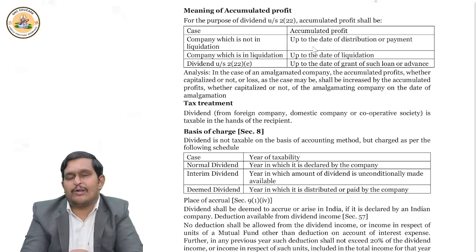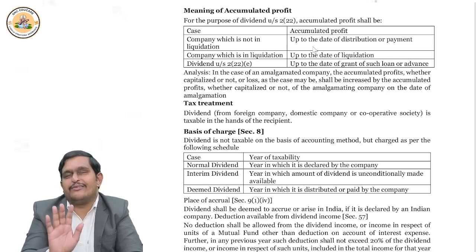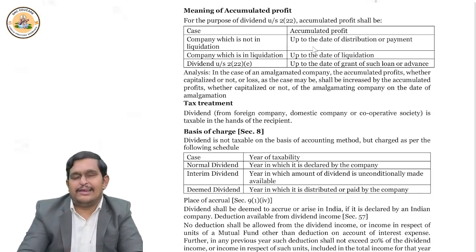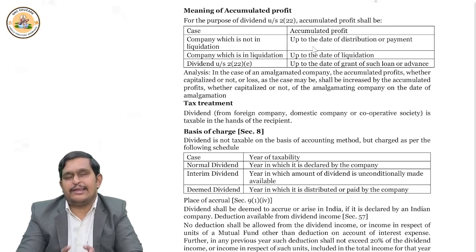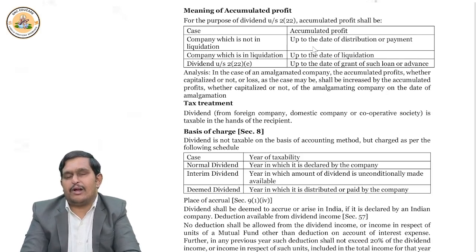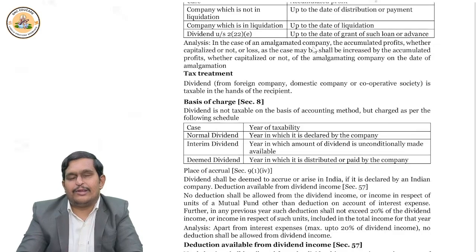Now, who will pay tax on the dividends? Basically, the shareholder, the recipient, will pay the tax. That's it, you should remember. Where is the place of accrual? If it is an Indian company, the place of accrual will obviously be in India. If it is a foreign company, there are many rules like DTAA, double taxation avoidance agreement, and place of effective management rules. So we will presently ignore foreign companies; in the final we'll discuss in detail. Let's continue with the next thing.